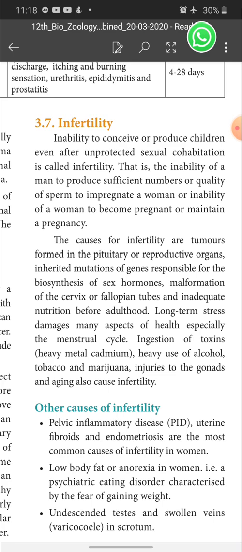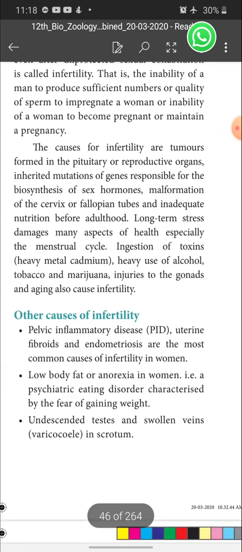The ingestion of toxins, heavy metal cadmium, heavy use of alcohol, tobacco and marijuana, injuries to the gonads and aging also cause infertility. So in this paragraph, the various reasons of infertility are fully described. So you can have it as a 3-mark question, children. Please bracket it.